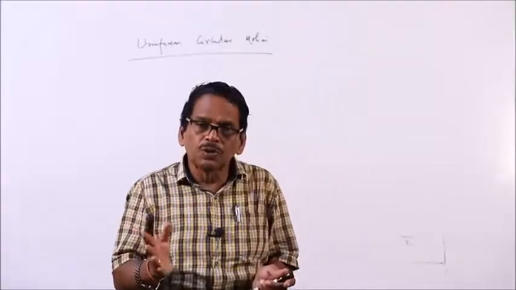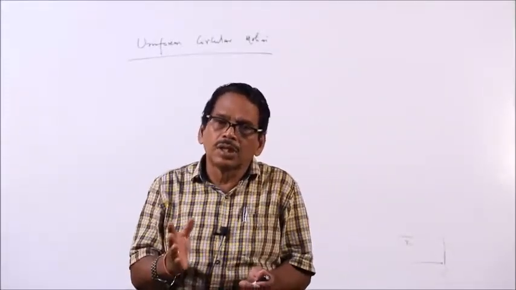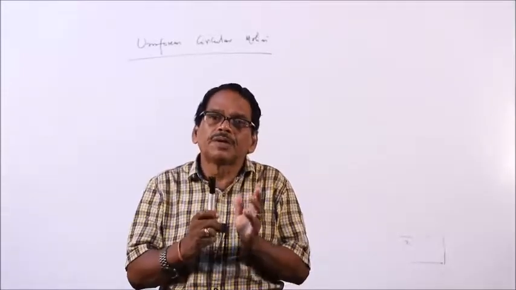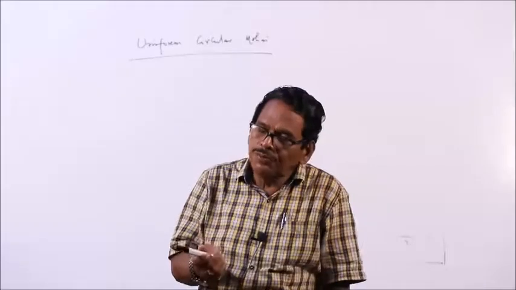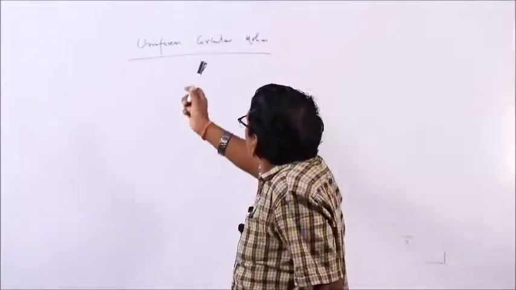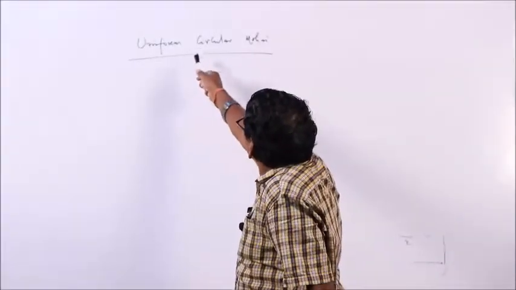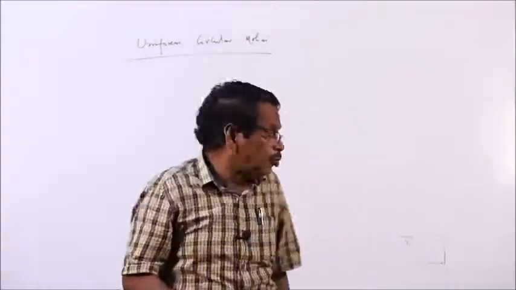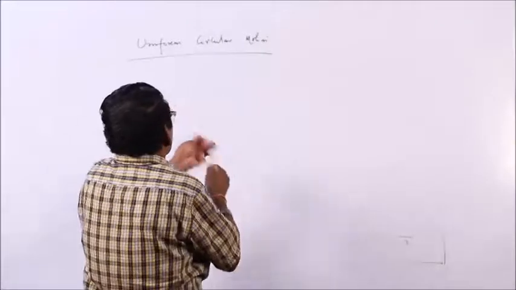Suppose the motion of the earth round the sun: it always takes the same time, 365 days. So, if the body is taking equal time for each revolution, the motion is said to be uniform circular motion.